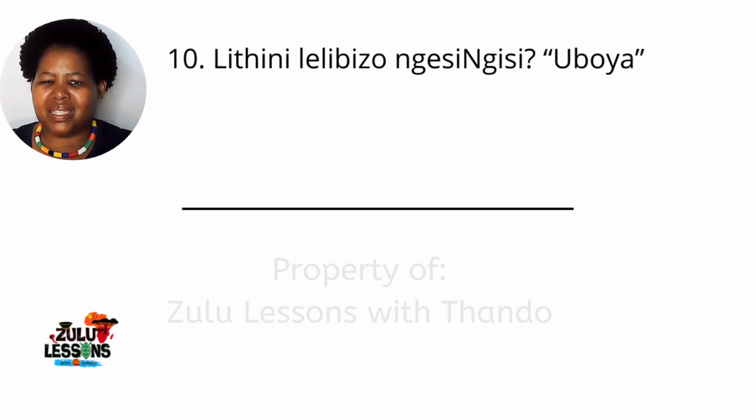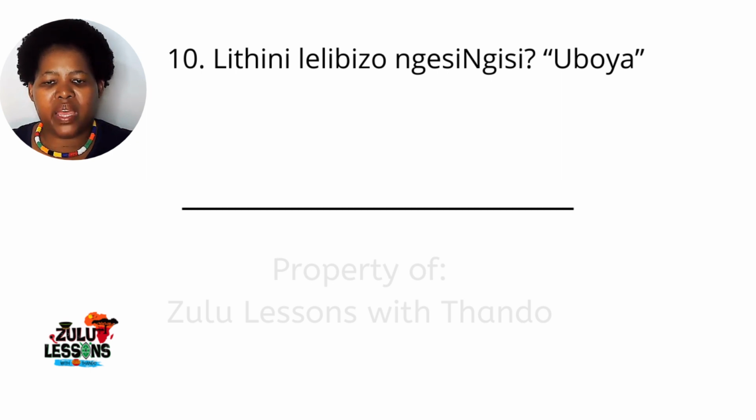So what does it say is the question word here. And then let's look at what this it is. Leli bizo. Oh, ibizo. Ibizo being a word or noun. So what does this word say? Ngesingisi in English.